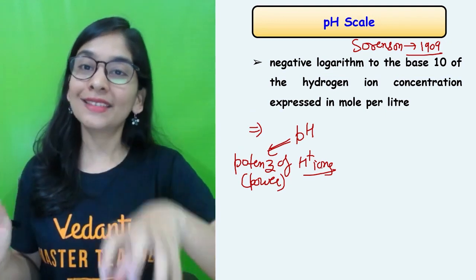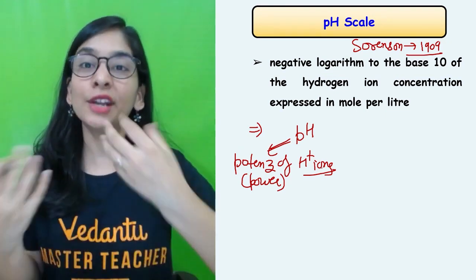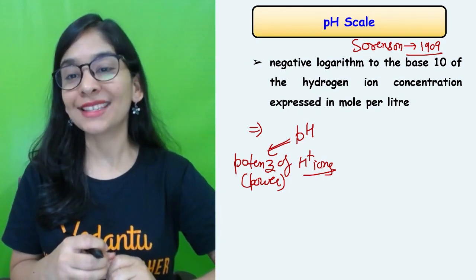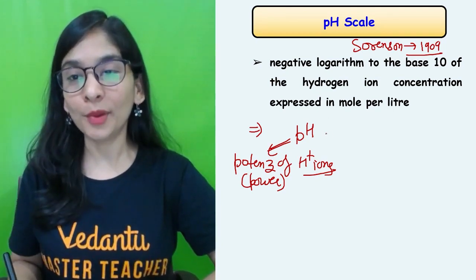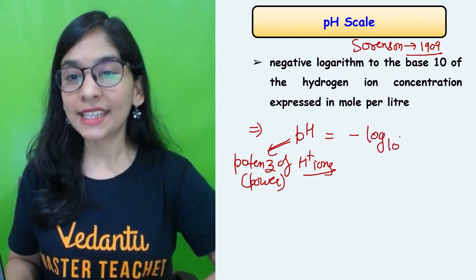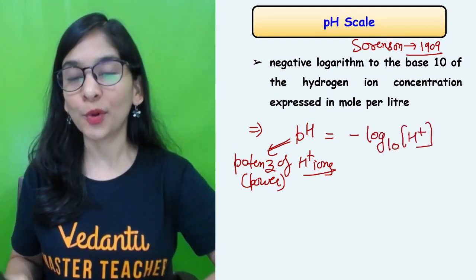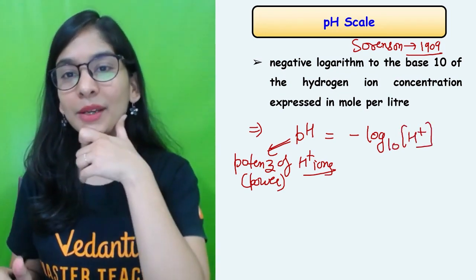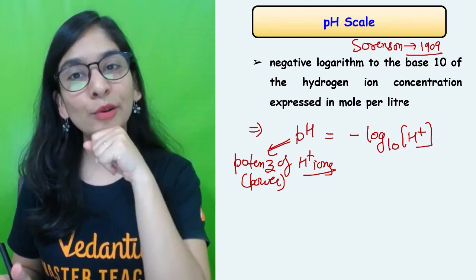On the basis of these H positive ions, hydronium ions, I can tell how strong or weak your acid and base is. According to the formula, pH is the negative of the logarithm base 10 of the concentration of H positive. Oh ma'am, what's that formula? It looks like a big one. How do we understand that? I'll tell you each and every part.